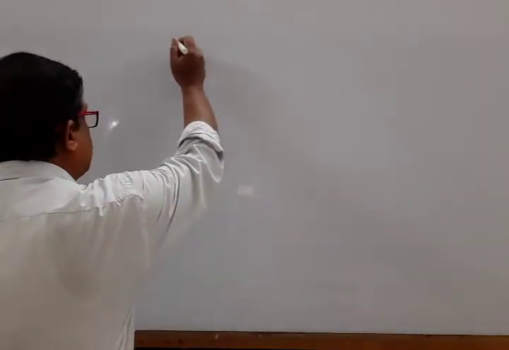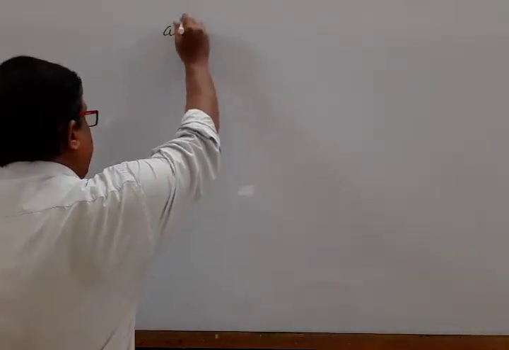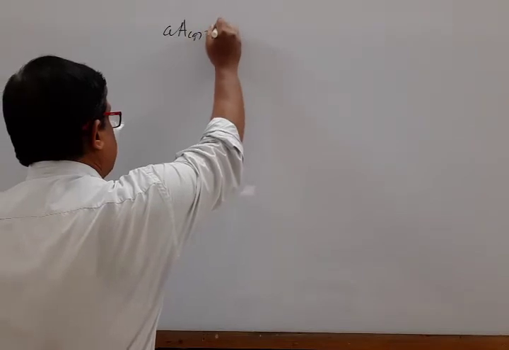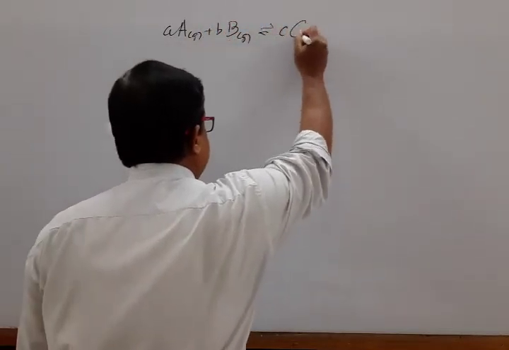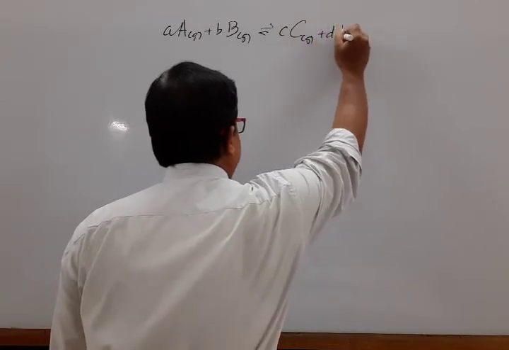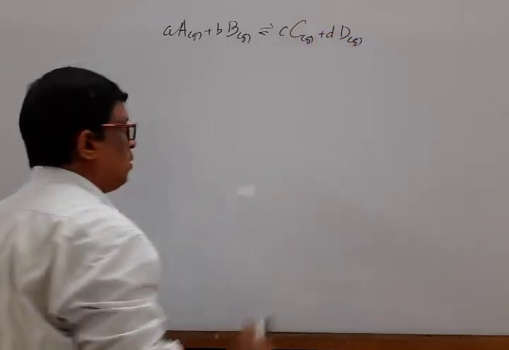For example, mark that for a hypothetical reaction, let us consider a reversible hypothetical gaseous reaction, that is aA plus bB gas, reversible sign, cC plus dD gas.